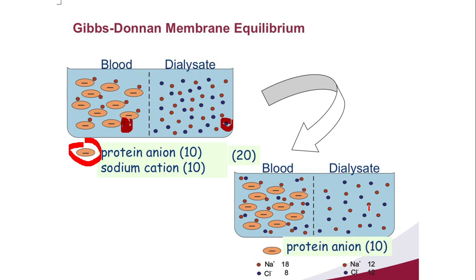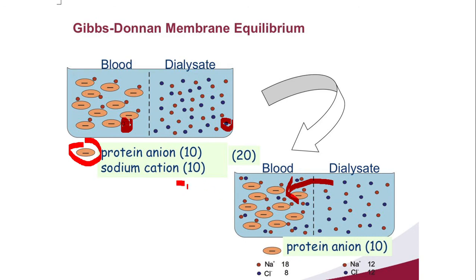Electrical neutrality can be maintained by diffusion of the positive ion towards the protein. Why? Protein is having a negative charge. These negative charges can be neutralized by movement of positive charged sodium ions towards the proteins.